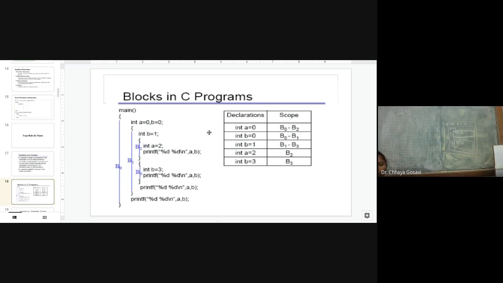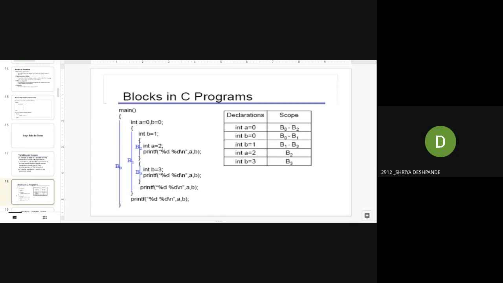So for block B2, the declaration is integer A is equal to 2, and it will take value B is equal to 0. So it will print A is equal to 2 and B is equal to 0 or 1. What is the value of B here for the B2 block?